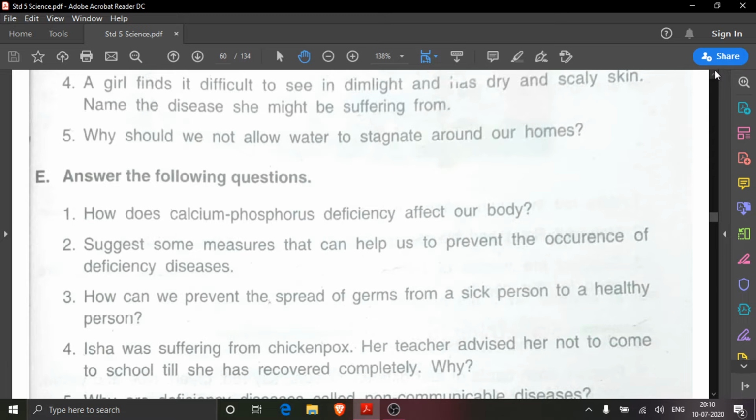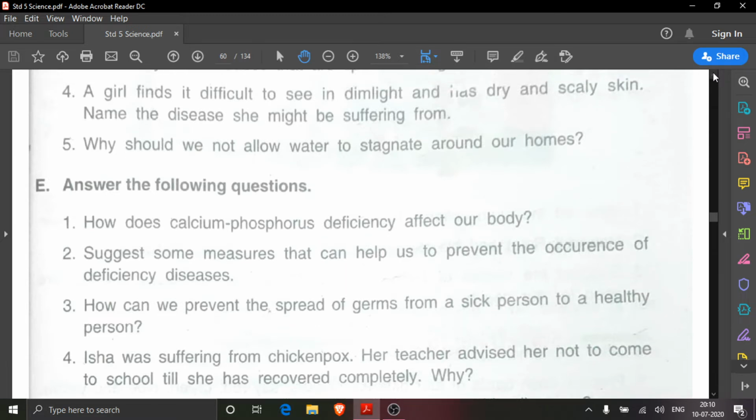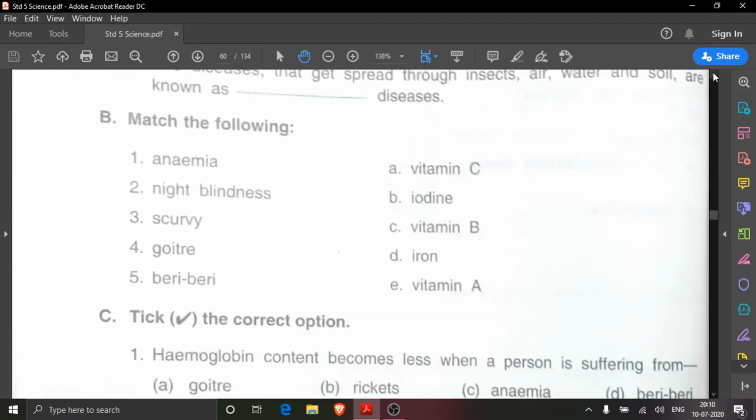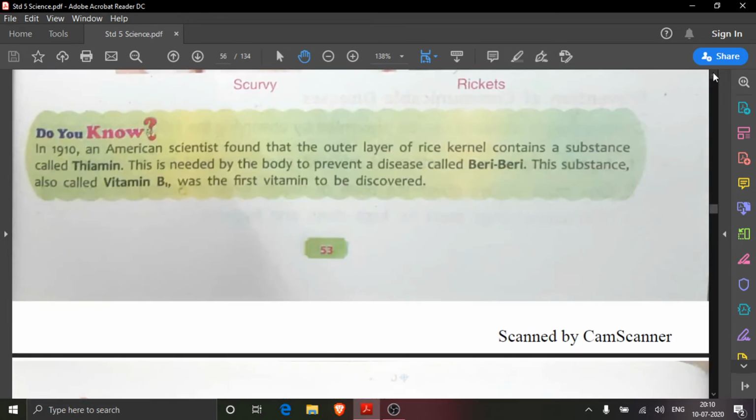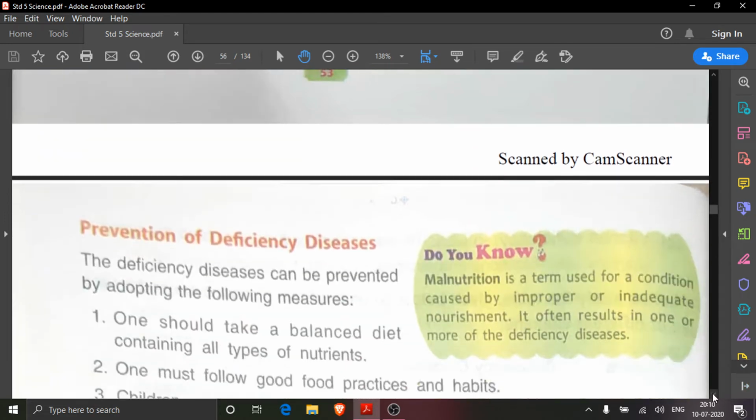And for that, take out the page number. You see here it is written, prevention of deficiency diseases. Yes, here it is written on page number 54.